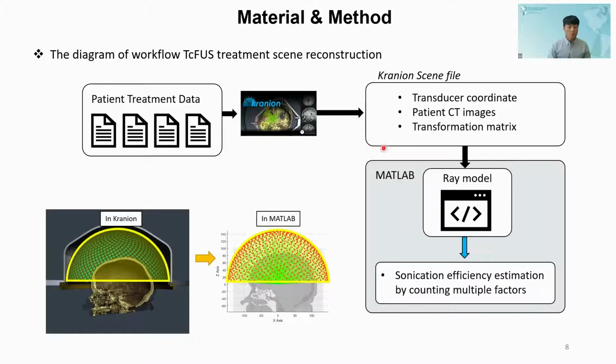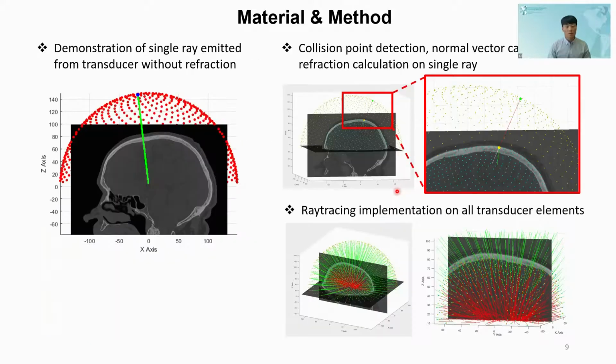After reconstructing the virtual treatment scene in MATLAB, the acoustic wave propagation through the water, skull, and brain layers was simulated based on the ray-based method, and the total transmission coefficient of sonication was estimated.